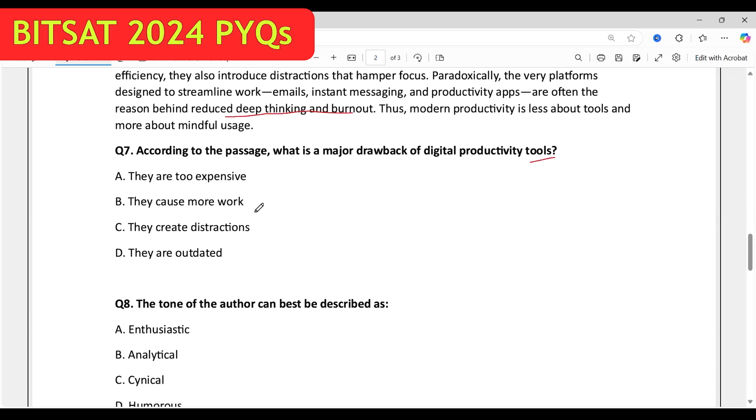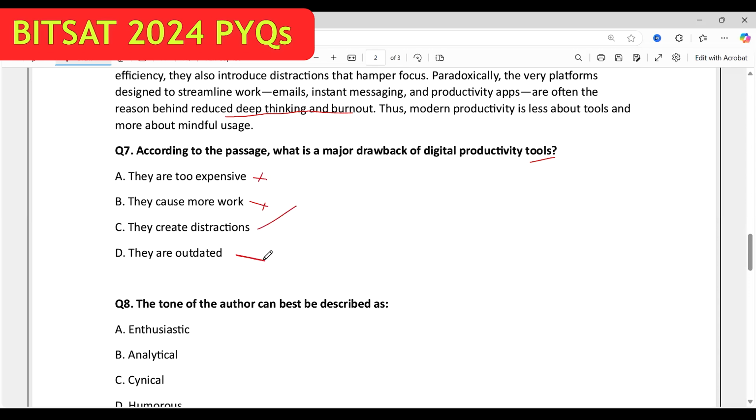They cause more work, out. Why? Because it burns out deep thinking, it means they create distraction.